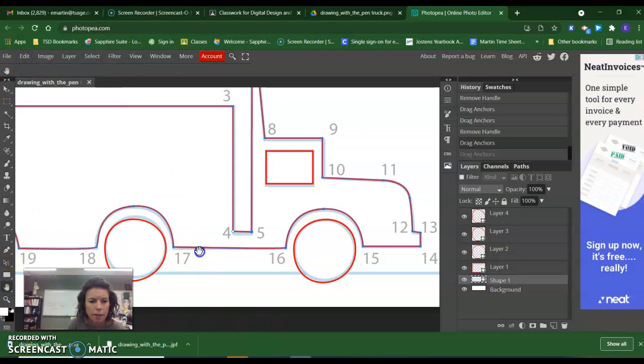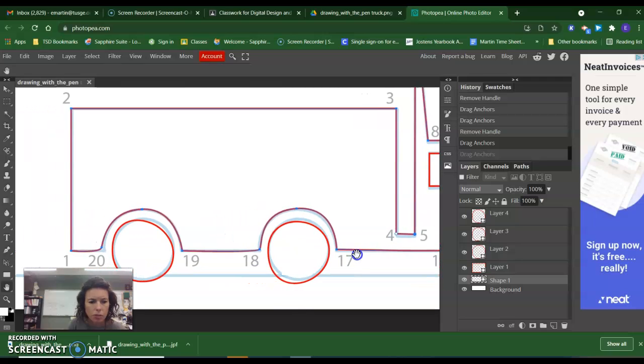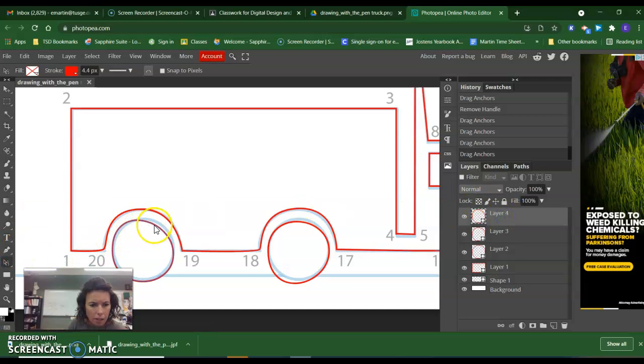All right, so I think for my truck, I want to move this point a little. And I think I want to clean a little bit up with my tire here.